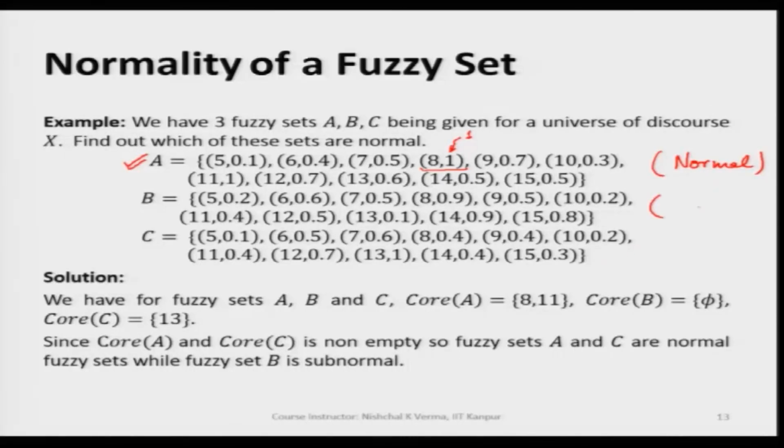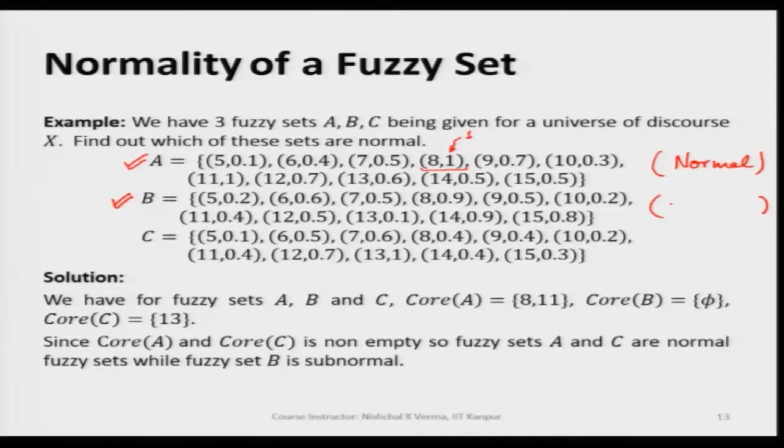Now, what about fuzzy set B? Let us check all the points here for fuzzy set B. In fuzzy set B, we do not find any such generic variable value for which we get the membership value 1.